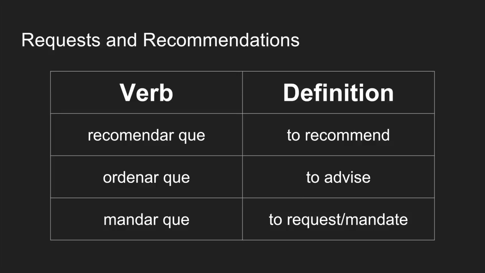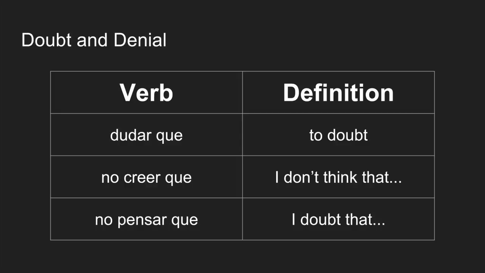R is for requests and recommendations. These are pretty straightforward. Some examples are recomendar, ordenar, and mandar. Doubt and denial, again, relatively straightforward. Some examples include dudar, no creer que, and no pensar que.